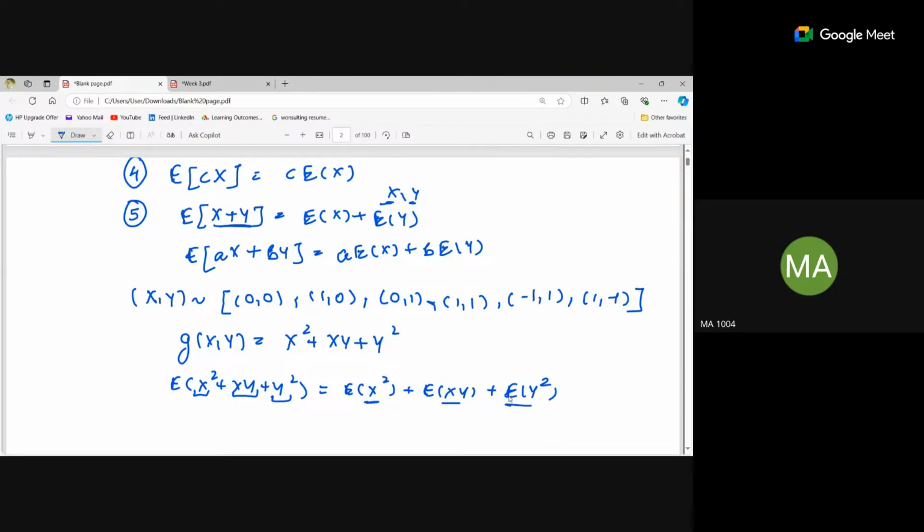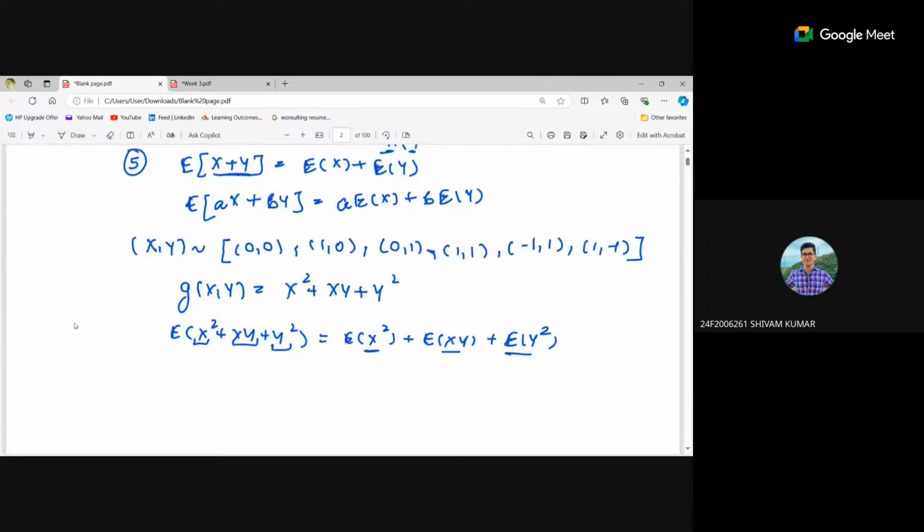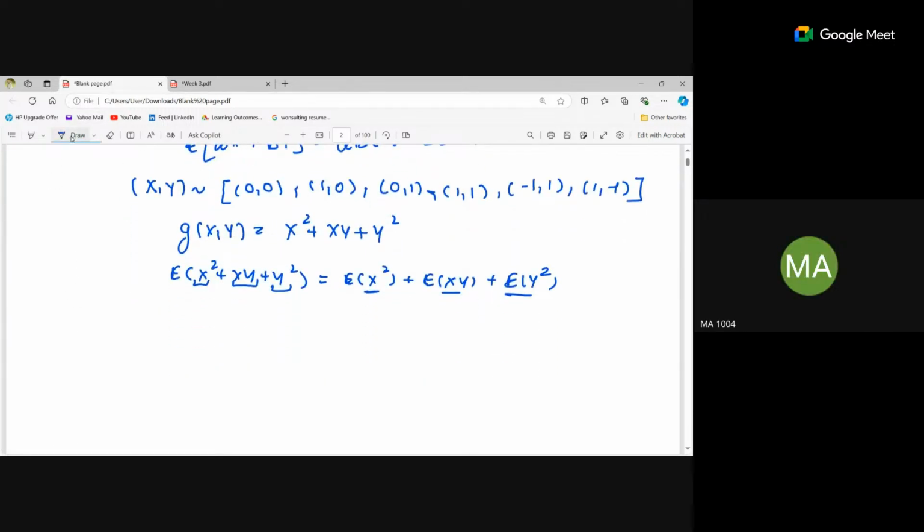Till here it's okay? Yes, ma'am. Now the value that we have to calculate is the expectation of x square. The x is taking values 0, 1, and -1, right?